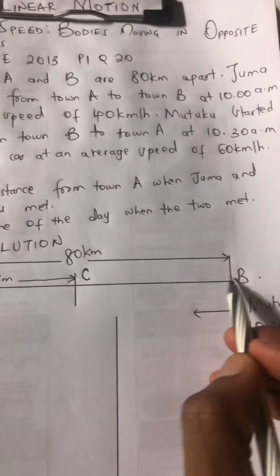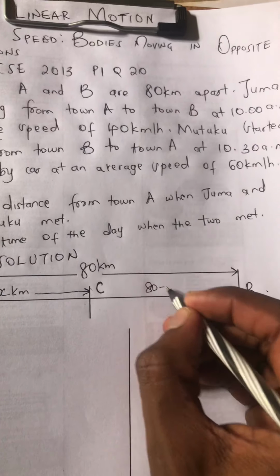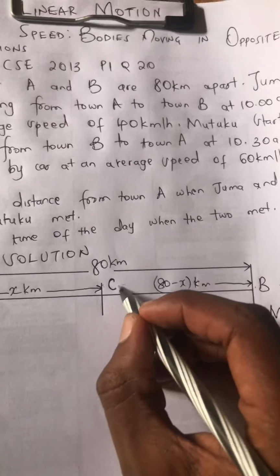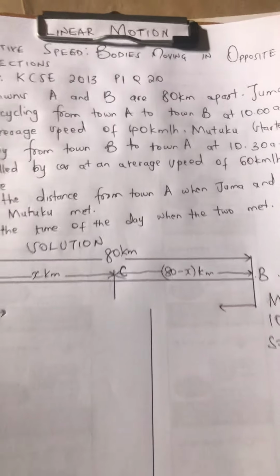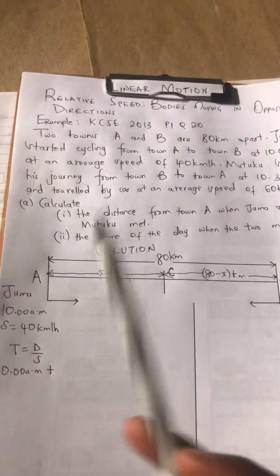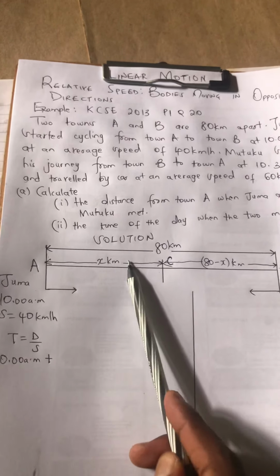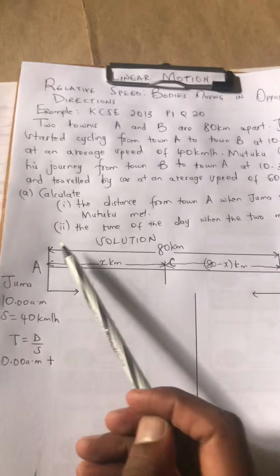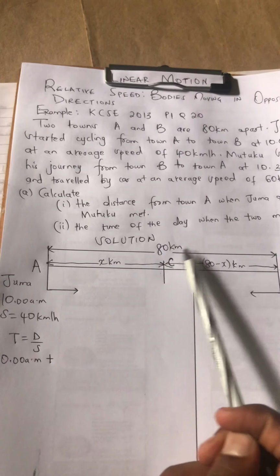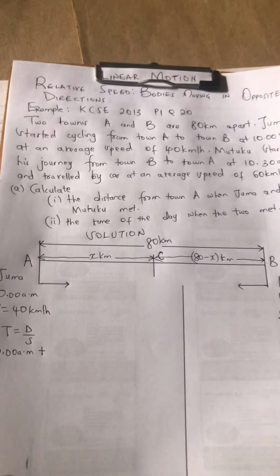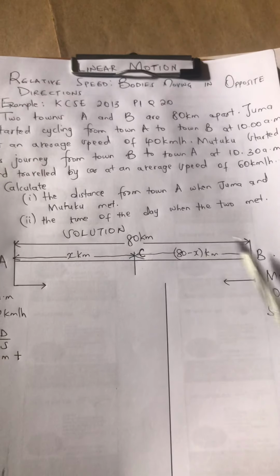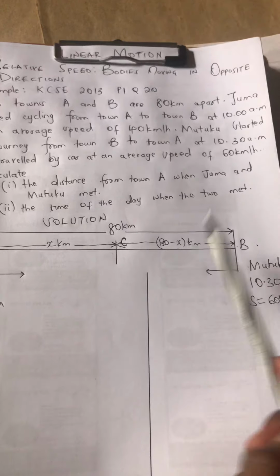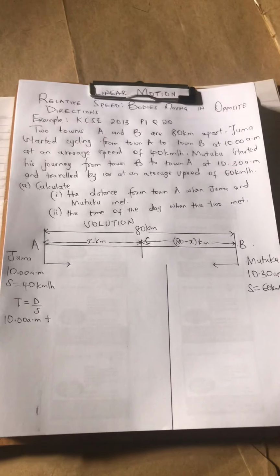Therefore, from B to C will be 80 minus x kilometers. That makes sense because let A to C be x kilometers, and we were already told that town A and B are 80 kilometers apart. So tukajiuliza, what is CB? CB will be 80 minus x kilometers.